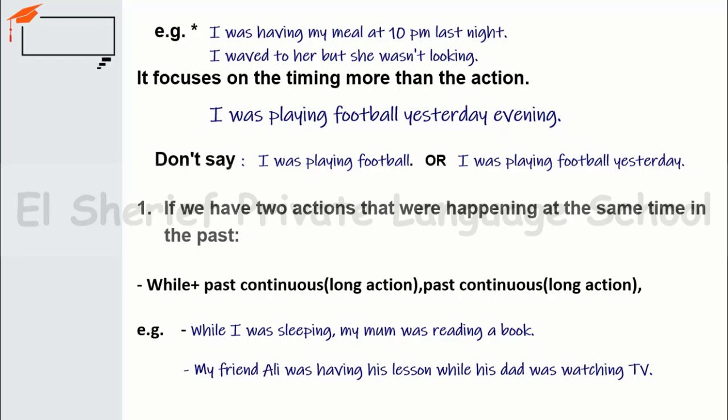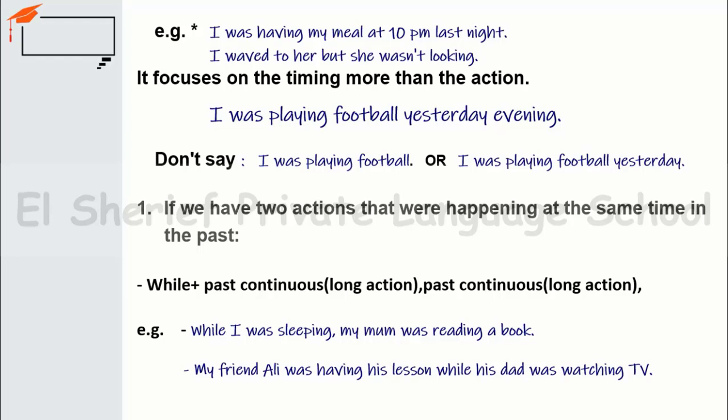The second one, I waved to her, but she wasn't looking. So the action here is that I was waving, or I waved, but she wasn't looking. So the past continuous here is wasn't and looking. We said in the past simple that it focuses on the action, not the timing.